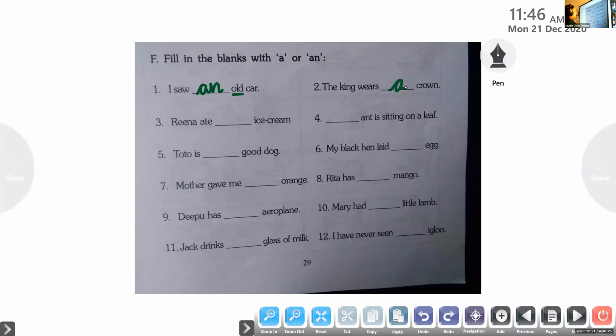Try number 3. Rina ate dash ice cream. Unmute, Riza. Rina ate dash ice cream. A or an? An ice cream. Very good. Rina ate an ice cream. Okay, thank you. Yes, Malvika, try number 4.